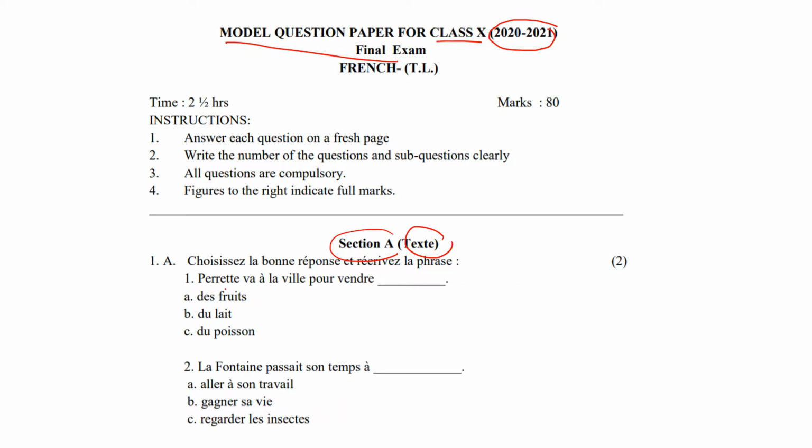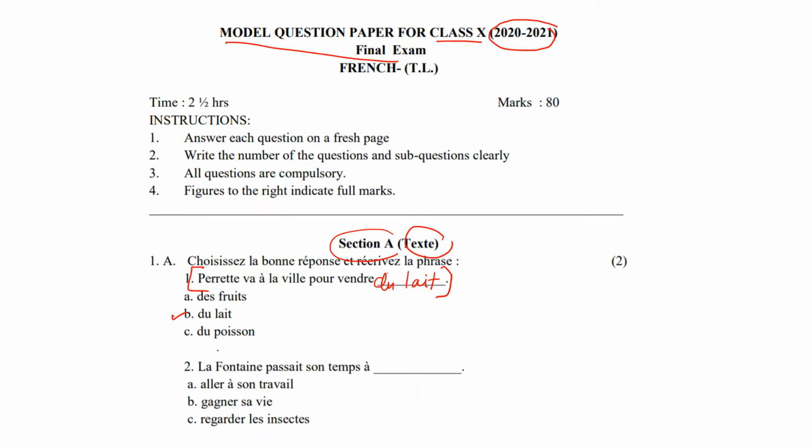Okay. So Perrette va à la ville pour vendre. What did she go to sell? She went to sell the milk. So your answer will be du lait. When you're writing it in your paper, you will write the whole sentence with the answer.